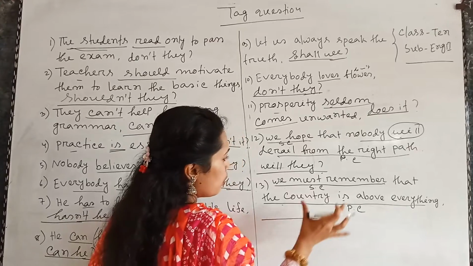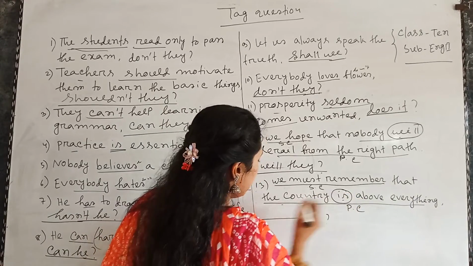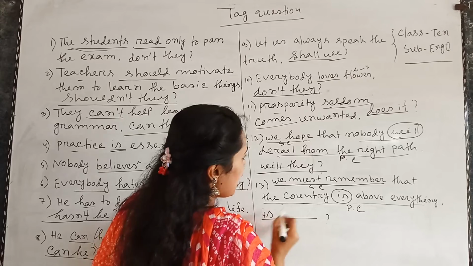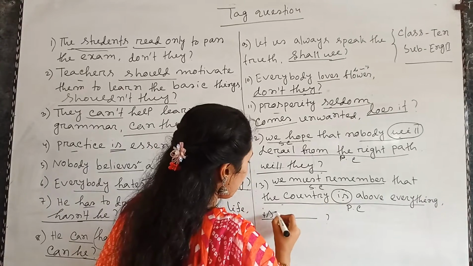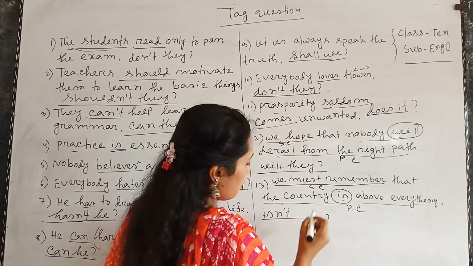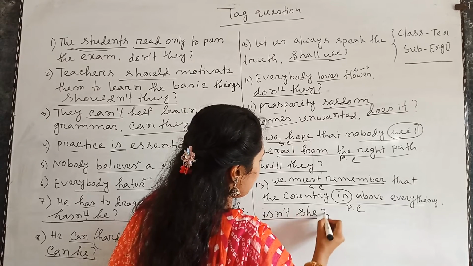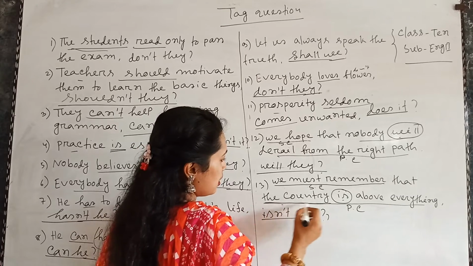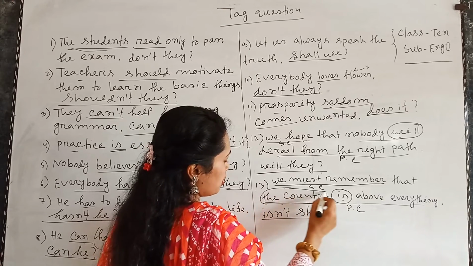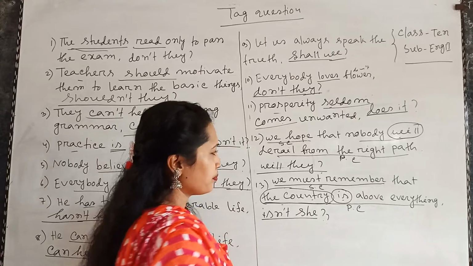So we will pick the verb is, and the statement is in the affirmative form, so the tag will be negative, and she will be used instead of the subject, I mean the country.